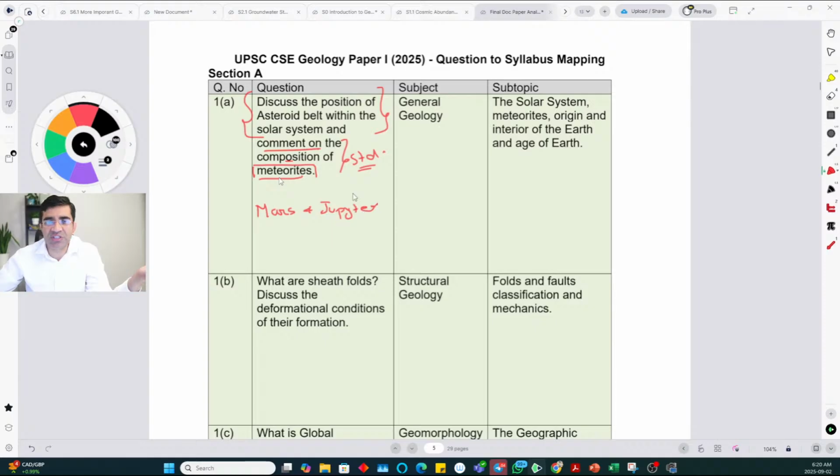So if you just mention that, that will fetch you some marks, but if you can give a reason also, which I think is why we assigned a difficulty of 2, like medium. We didn't say this is a super easy question, because if you can mention that reason, it will give you basically maximum possible marks. You may lose some marks if you don't mention the reason, and the main reason is basically gravity of Jupiter.